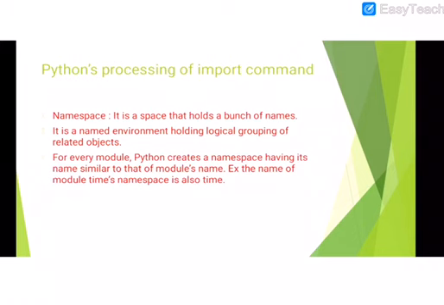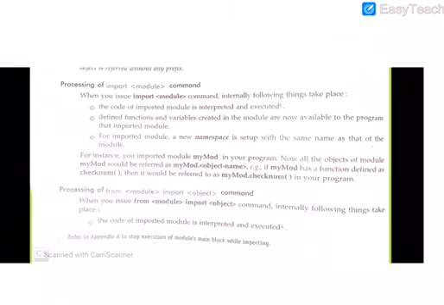For every module, Python creates a namespace having the same name as the module's name. For example, if you are using module time, then its namespace will also be time. When you issue import time or import whatever, what happens internally?